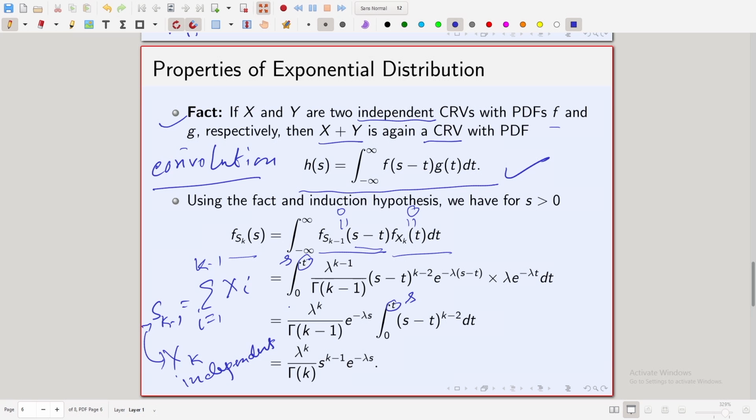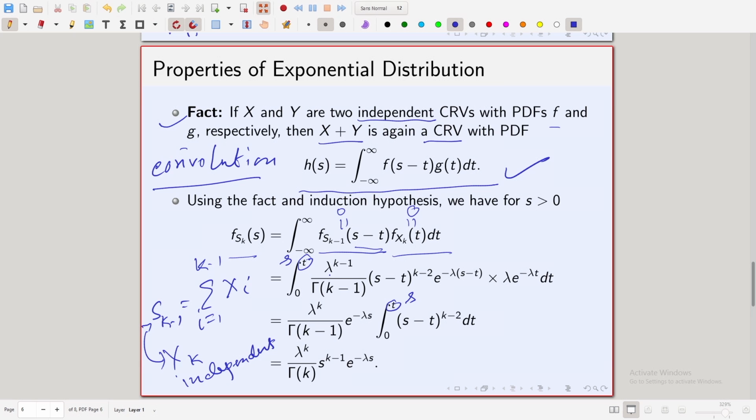So, finally, you get this integral from 0 to s, remember. This is a typo, it should not be t, it should be s, fine. So, integration 0 to s of this thing. Now, if you just do the cancellation, here this is e to the power lambda t, this is e to the power minus lambda t, all those things will get cancelled. The integrating variable is t, so e to the power minus lambda s will come out.